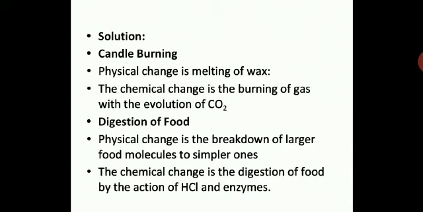The chemical change is the burning of the gas with the evolution of carbon dioxide. So when it is burning, at that time a gas is released, and that is carbon dioxide gas. That means when it is burning, the wax is acting as a fuel and it is giving out carbon dioxide. That means the chemical composition of the wax will change. So some gas will come out, and simultaneously it will melt as well as burn. The burning will change the chemical composition of some of the wax. Therefore it is both physical and chemical change at the same time.